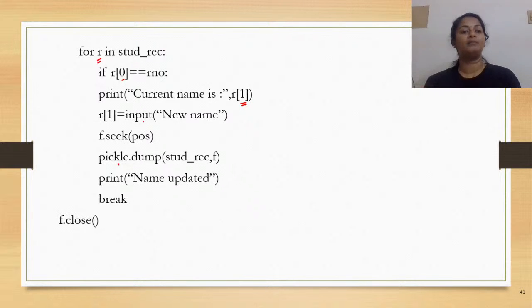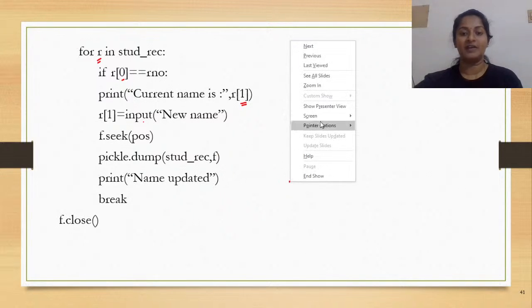I would dump. Dumping means I would attempt to write it to my binary file. So how is the writing done? Writing using the dump method: pickle.dump of your student record, comma, the file. Now ultimately what would you do? You would just have a print statement to show that the name has been updated. So this is how you do the updation in a binary file.